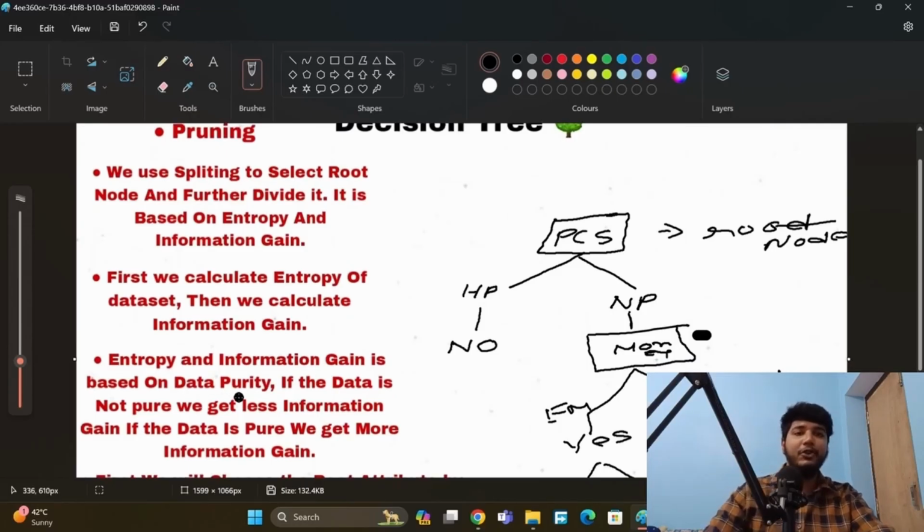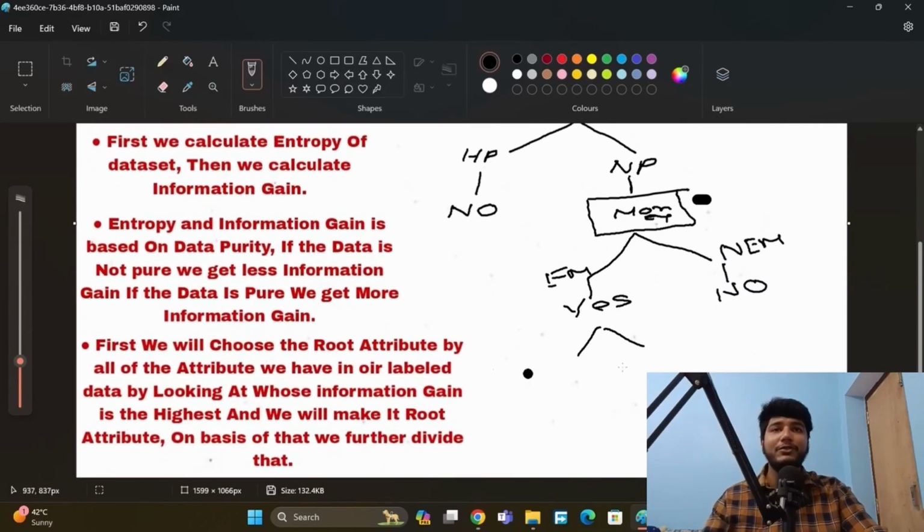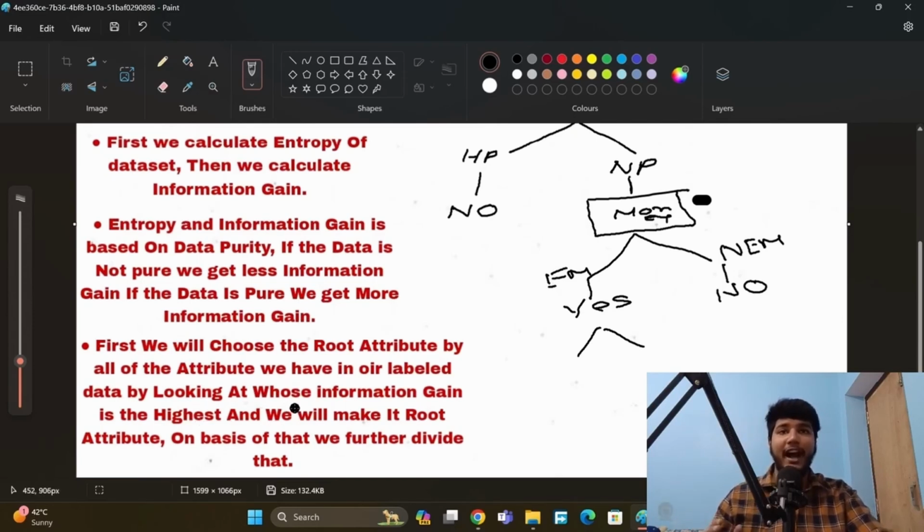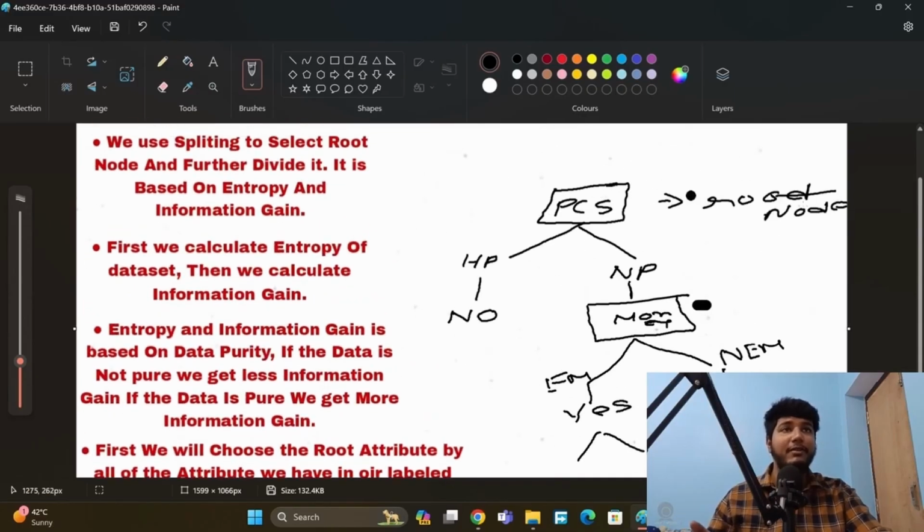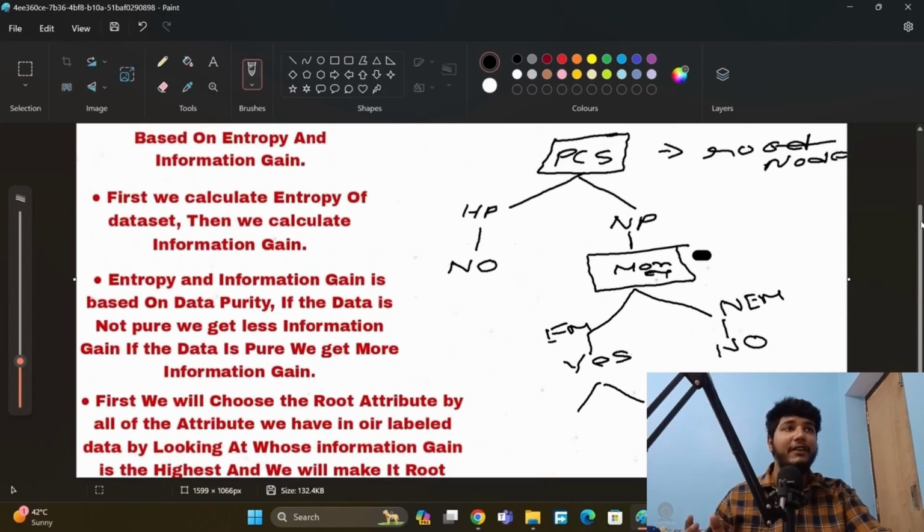Entropy and information gain are based on data purity. What does data purity mean? It means how well defined the labeled data which we have collected is. If the data is not pure, we get less information gain. If the data is pure, we get more information gain. First we choose the root attribute from all the attributes in our labeled data, by looking at whose information gain is the highest. That will be the root attribute, and on the basis of that we further divide it.